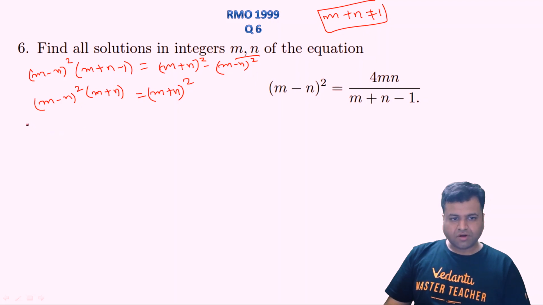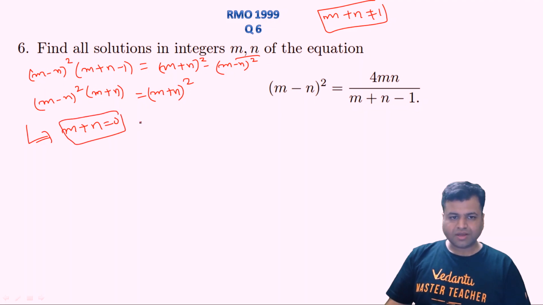So from this, obviously one solution is m plus n equals to 0. So either this will be one of the solutions, m plus n equals to 0, or we can cancel out this thing, and what we will get is (m minus n) whole square equal to m plus n, right? I hope this is clear now.